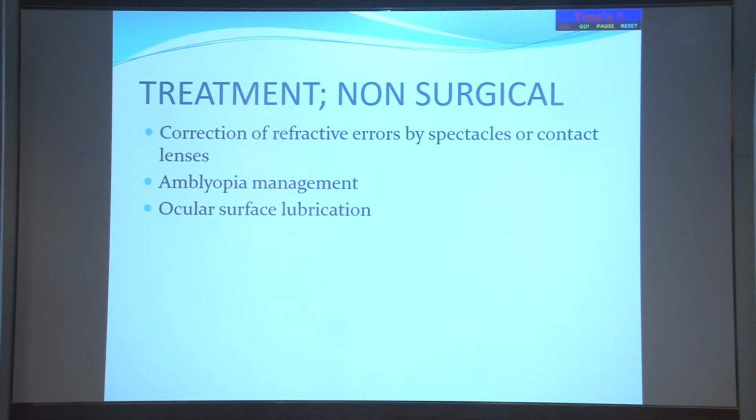Now, treatment: non-surgical treatment would mean correction of refractive errors with glasses or contact lenses. This is very important, because if you don't correct, they will go for amblyopia. So, young children need to be treated for astigmatism. Glasses have to be prescribed, amblyopia has to be treated, and ocular surface lubricants have to be given to these children, because they are prone for dry eyes.